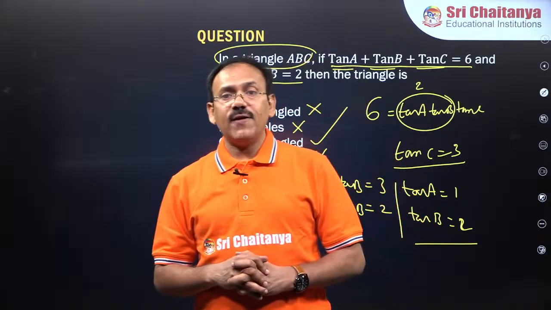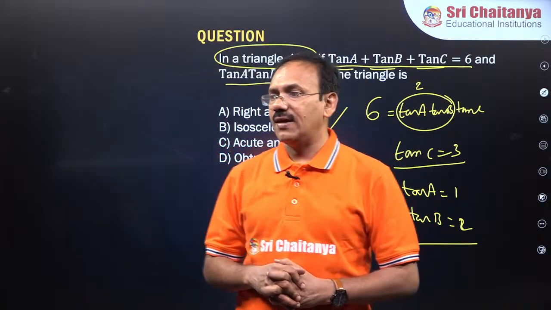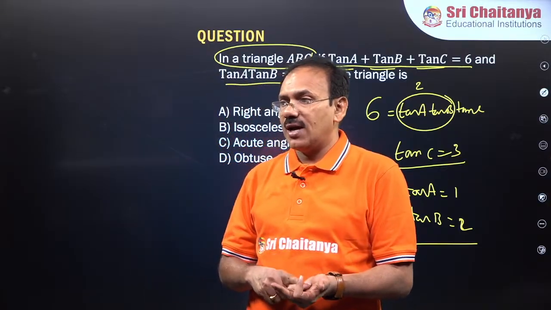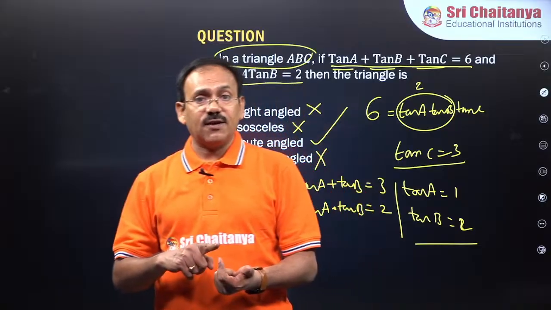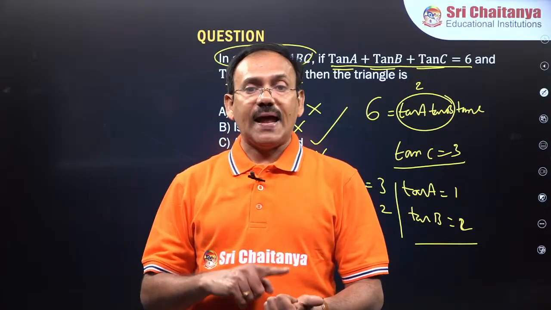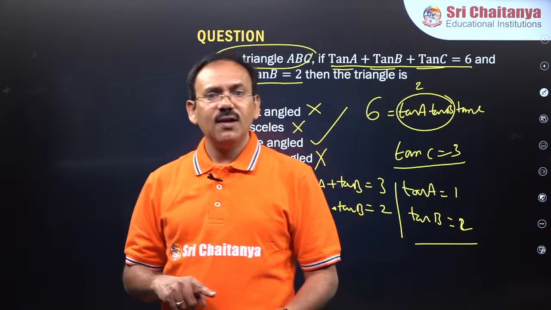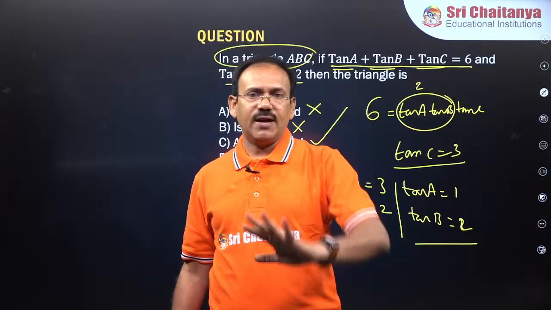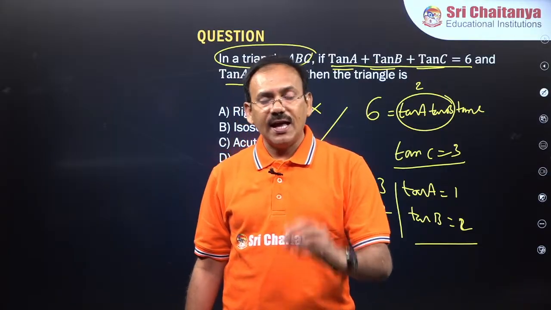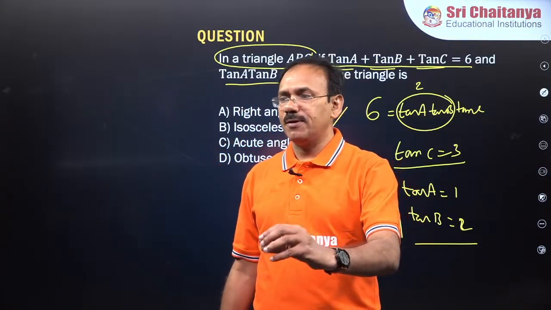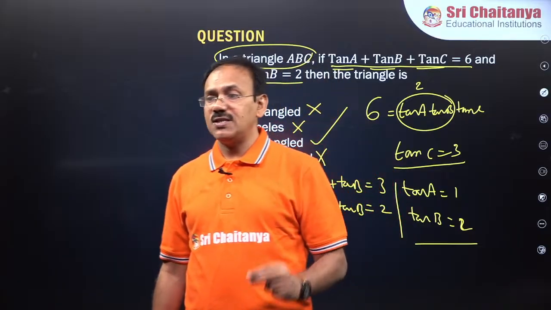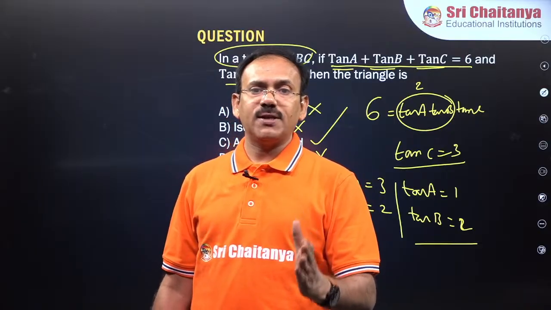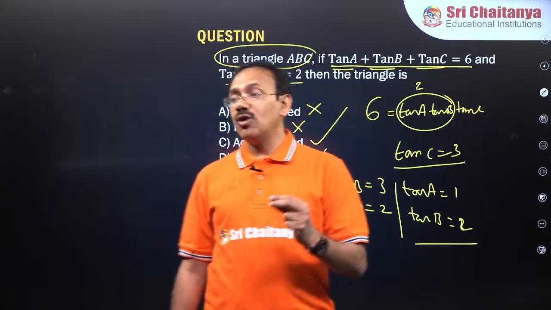That means if A plus B related information is given, sine of A plus B, sine of A minus B formula, cos of A plus B, cos of A minus B formula, then tan of A plus B, tan of A minus B, cot of A plus B, cot of A minus B. Basic formulae we have derived. With the help of which we have done some simple problems. One observation is, if A plus B is pi by 4, 1 plus tan A into 1 plus tan B will become 2.